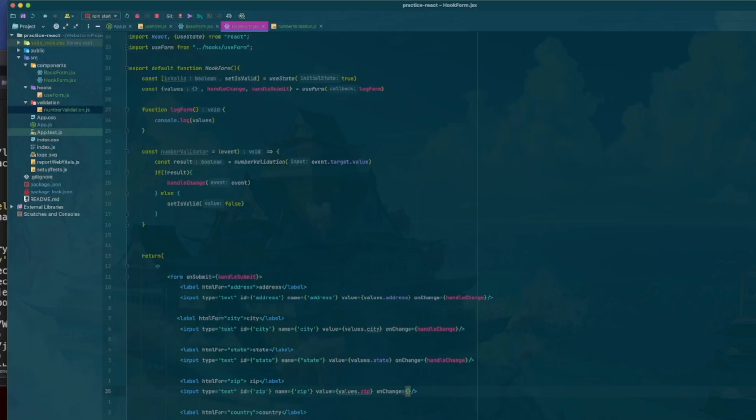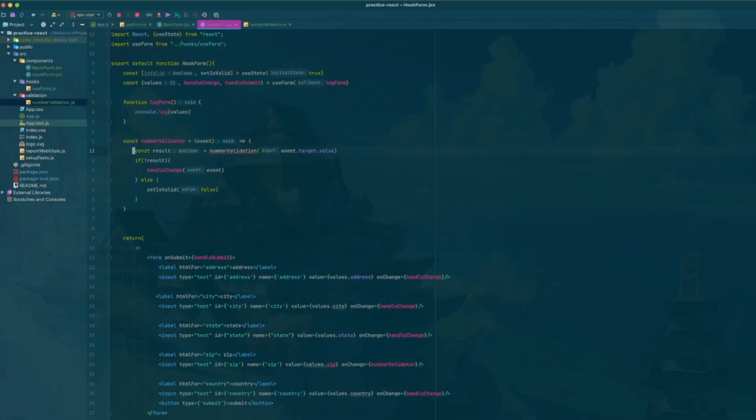So now back in our zip code, what we're going to have this do is use the number validator. It did not automatically import this. That's kind of interesting, and I know why it didn't.